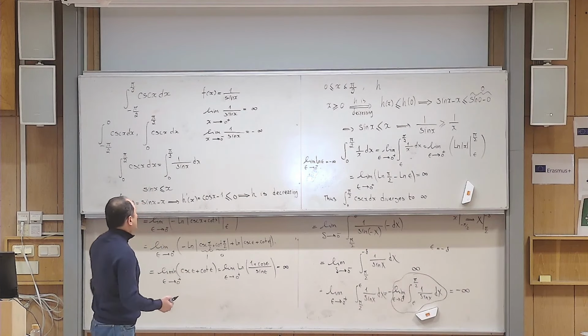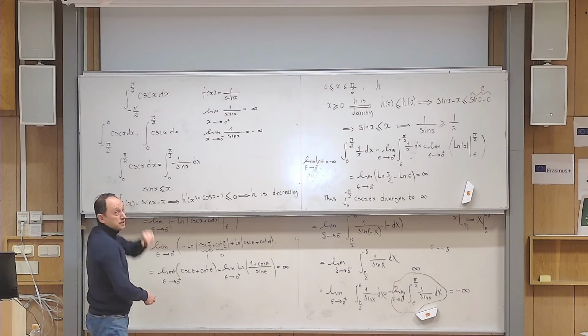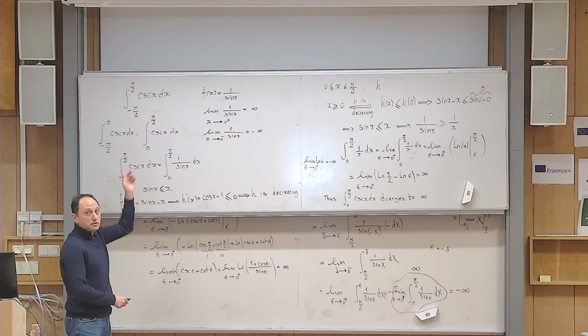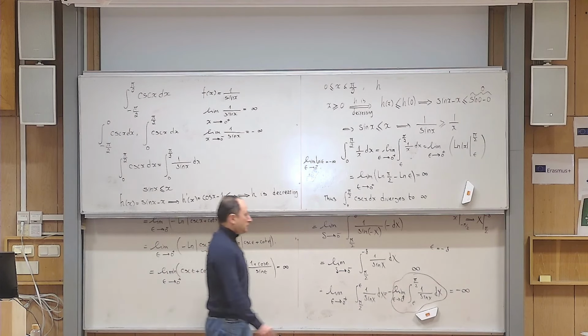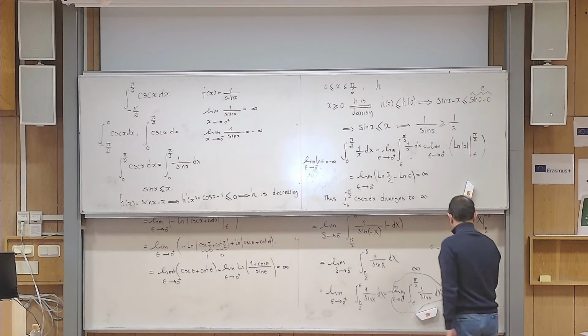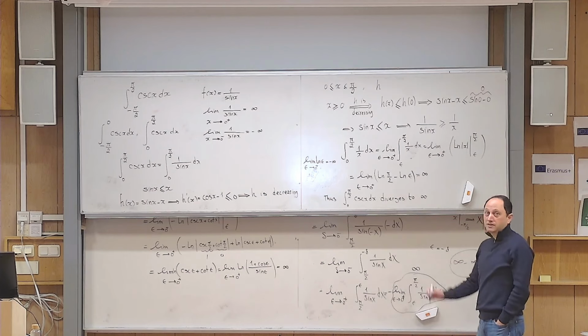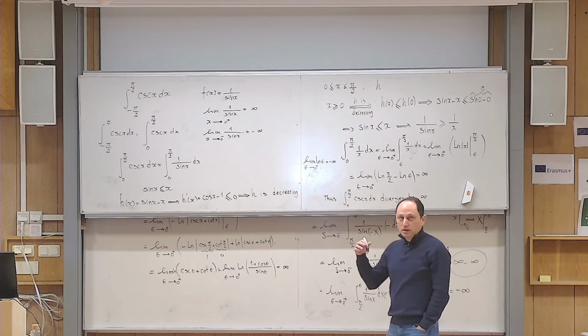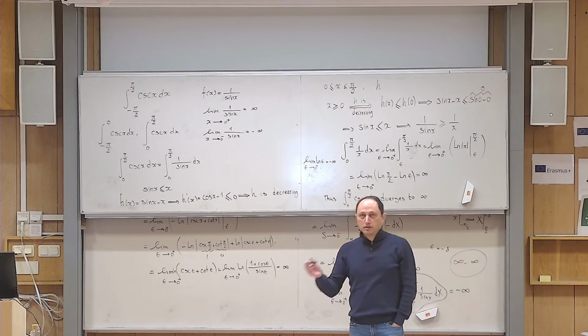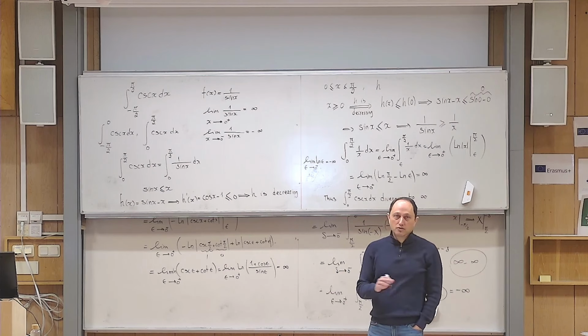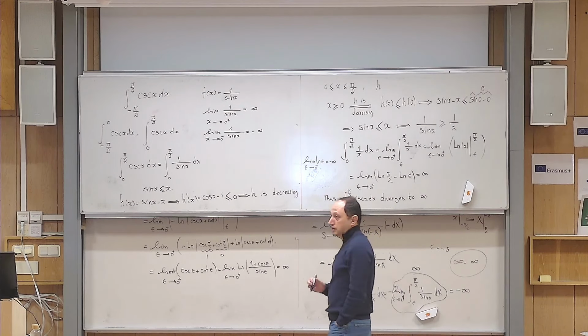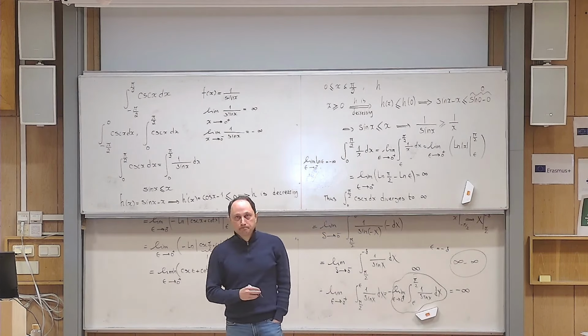So we cannot say something definite for that integral, because that integral is indeterminate of the form infinity minus infinity. Okay, so we cannot say that the original integral diverges to plus infinity or minus infinity. We can just simply say that the original integral diverges.